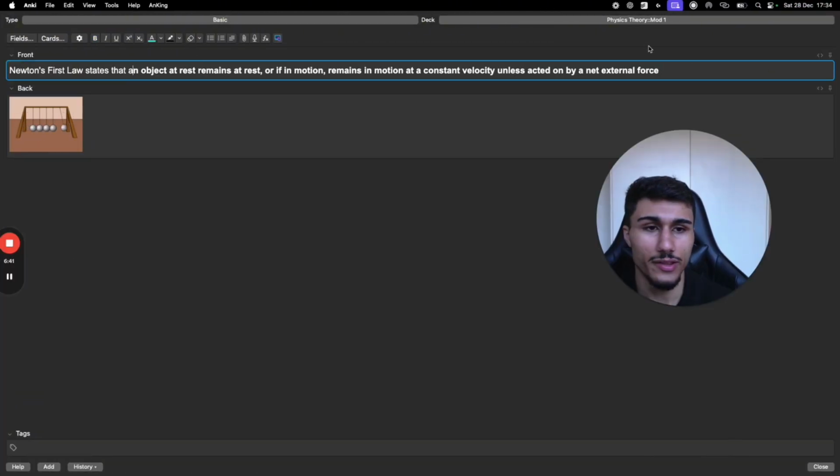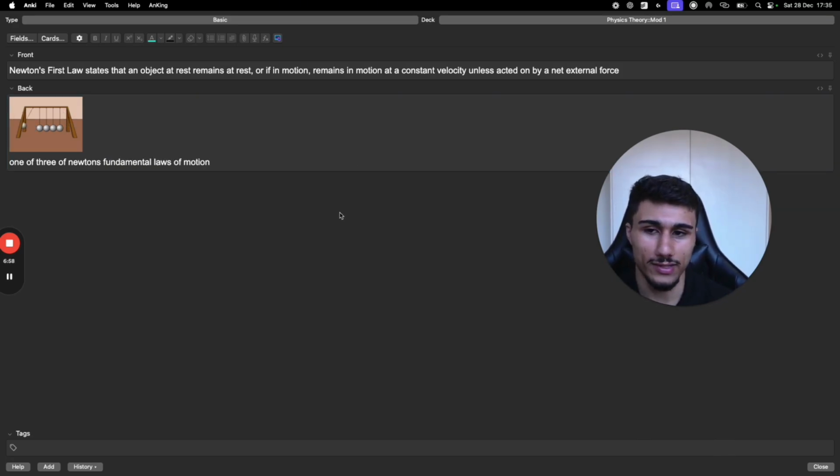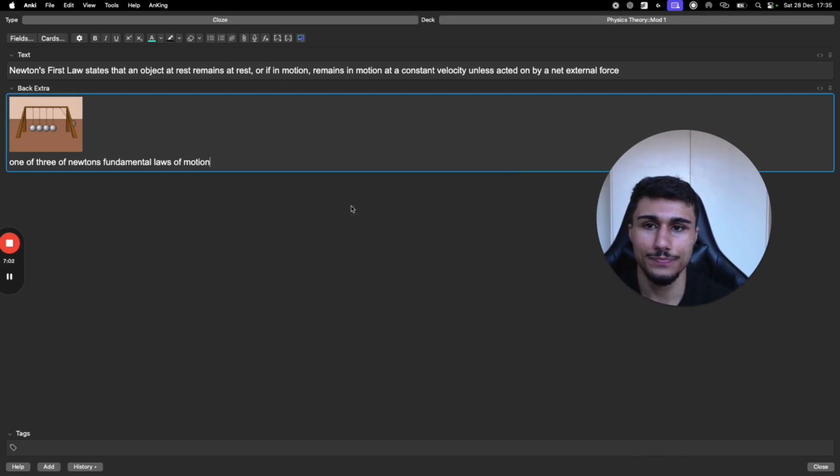So the front of the card is the whole card. The back of the card is just extra information. So you can have, like, one of three of Newton's fundamental laws of motion. That's just on the back. Like, we're not trying to guess that. That's just helping us in the end or whatever. Change to cloze.